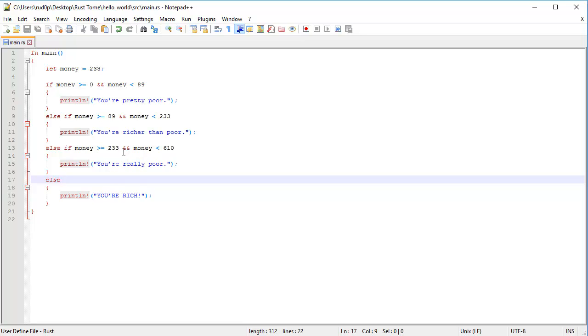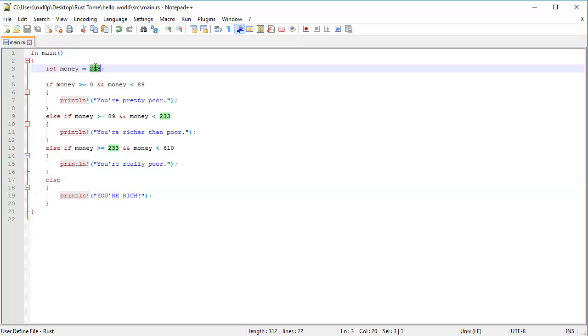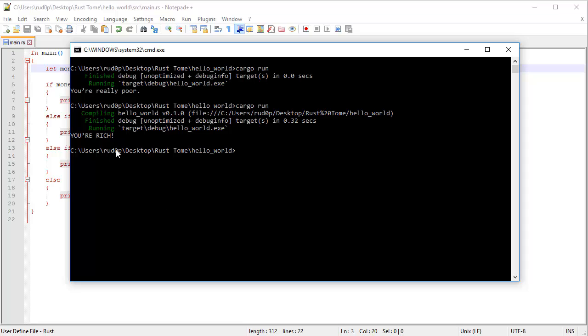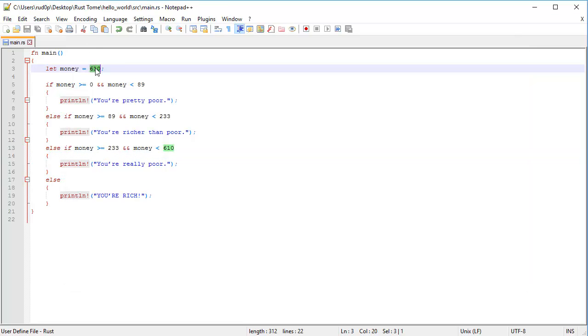In between 233 and 610, that's not poor. But if we have 610, bada bam boom, you're rich. Because we have $610 in our bank accounts. We are so crazily rich.